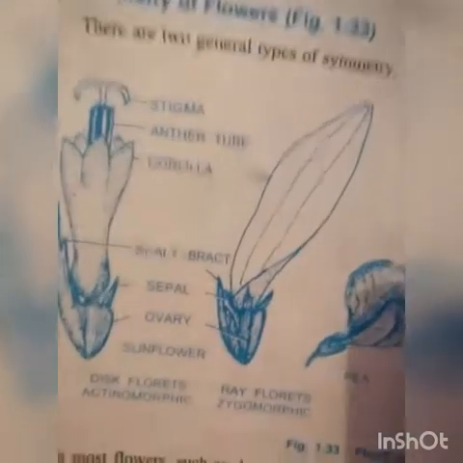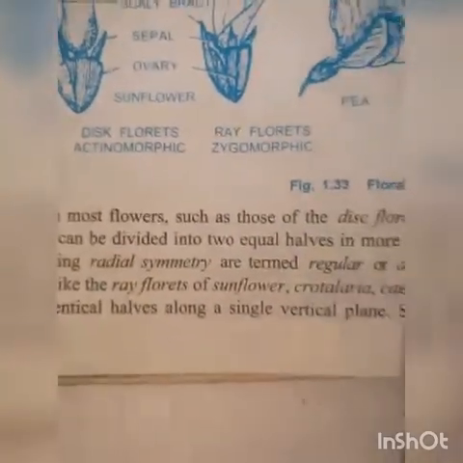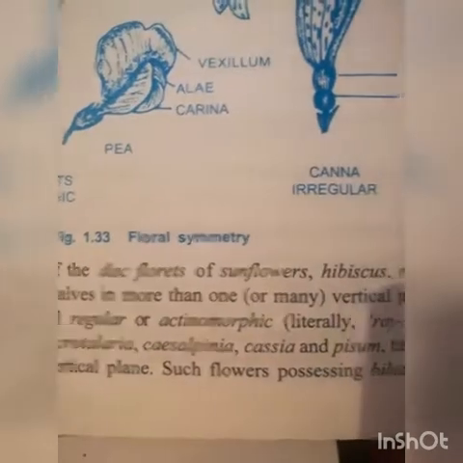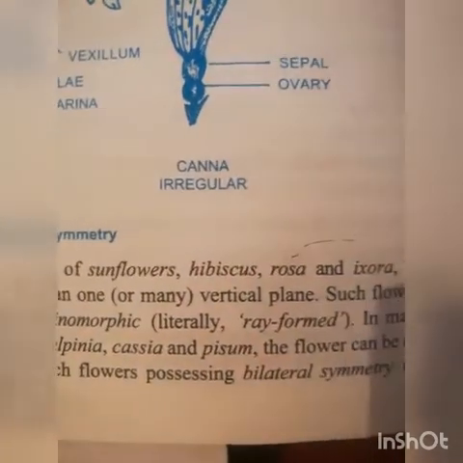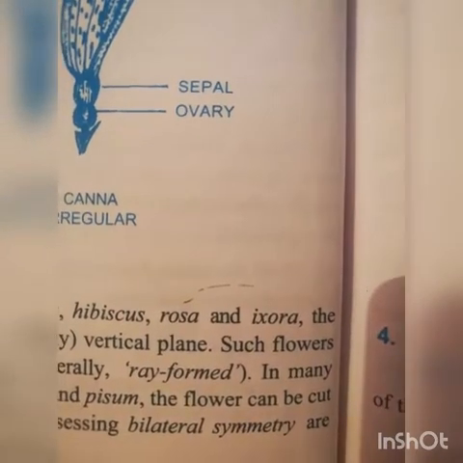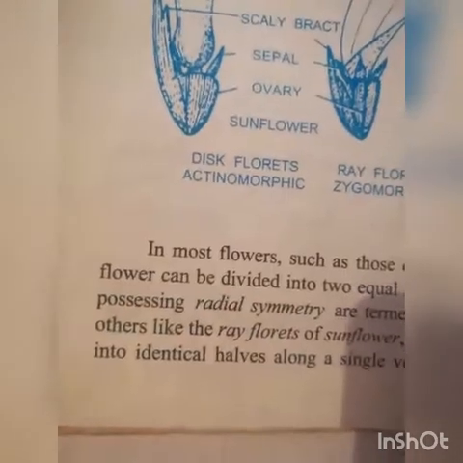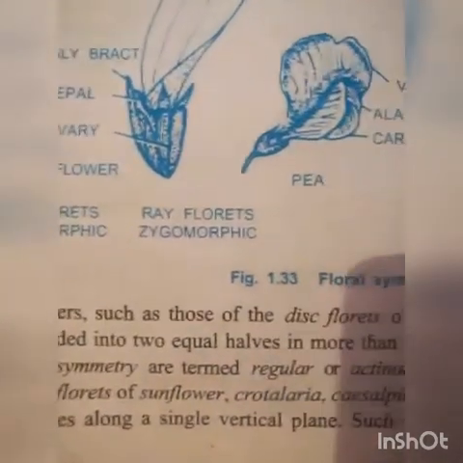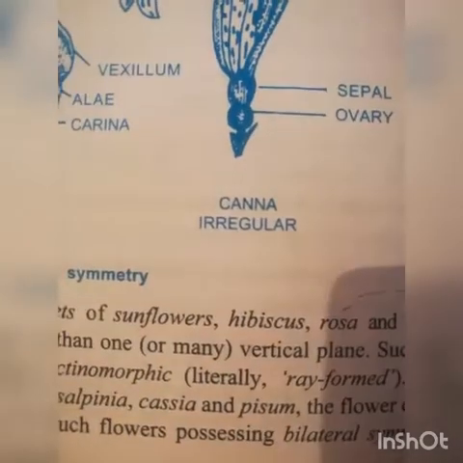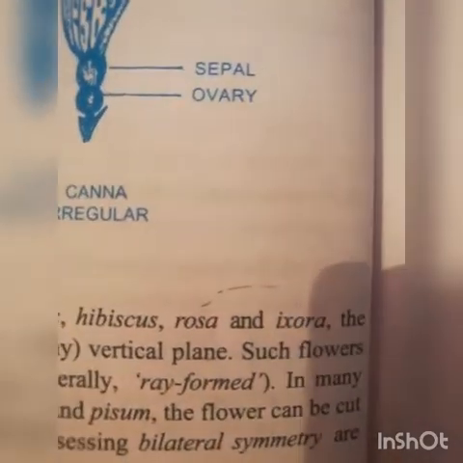Let us see here. In most flowers, such as the disc florets of sunflower, hibiscus, rose, ixora, the flower can be divided into two equal halves in more than one or many vertical planes.